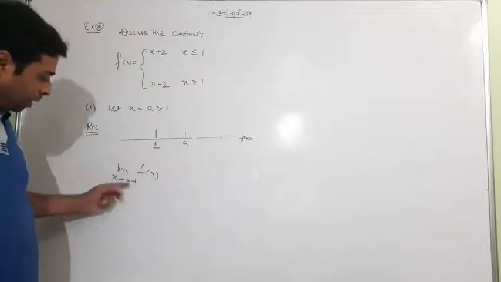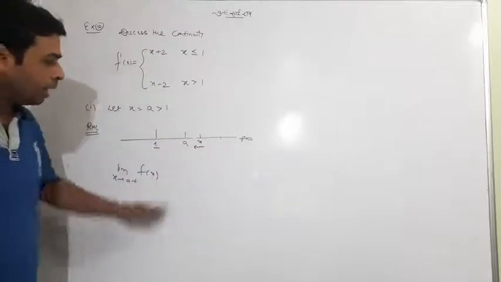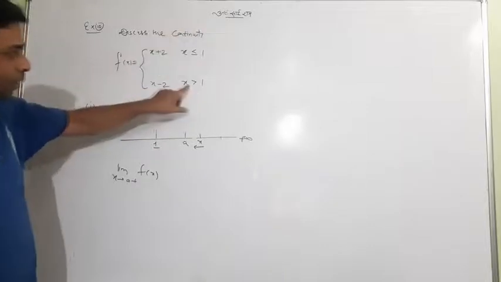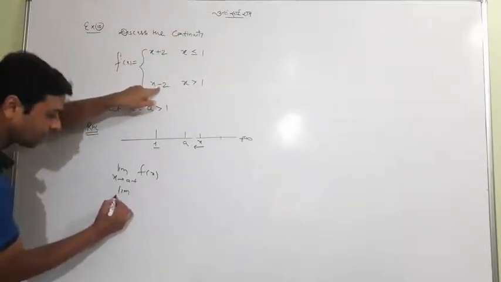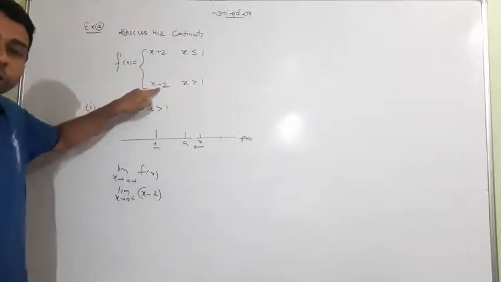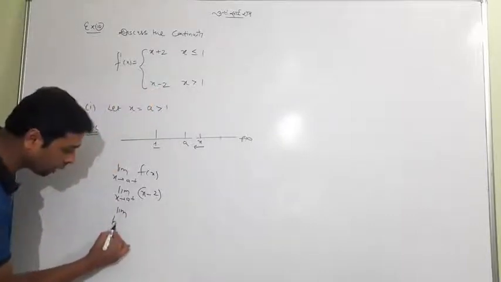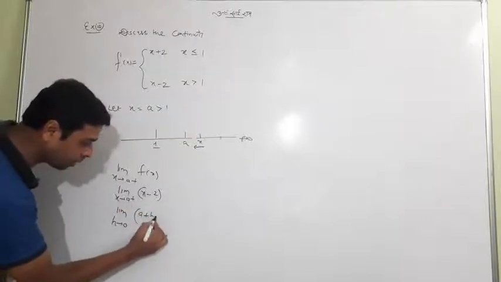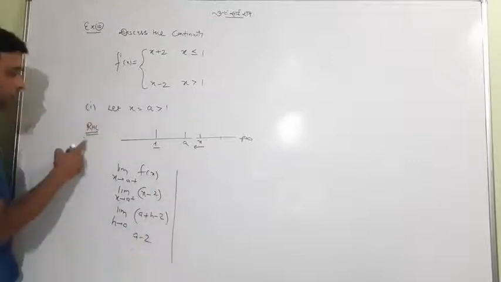For the right hand limit, x tends to a plus, meaning x is coming to a from the right direction. In that sense, you can see that x is greater than 1, so x minus 2 is used. The shortcut I told you yesterday: write h tends to 0, and instead of x write a plus h minus 2. Put h equal to 0, it is a minus 2. That is the right hand limit.